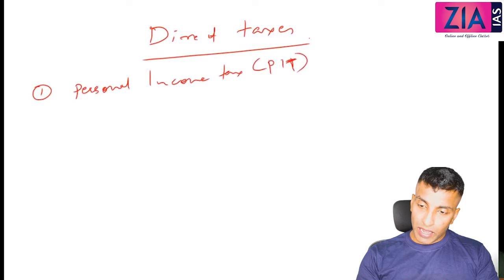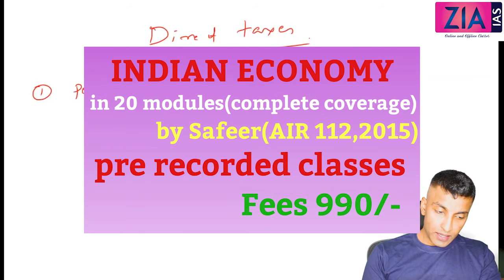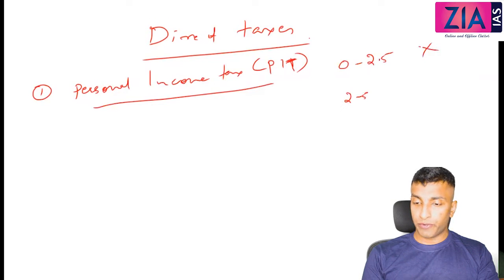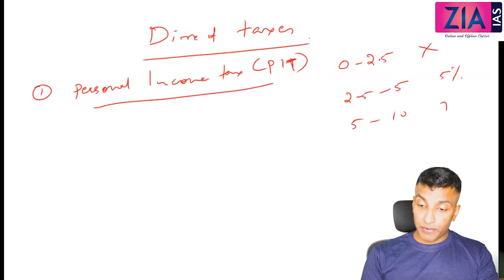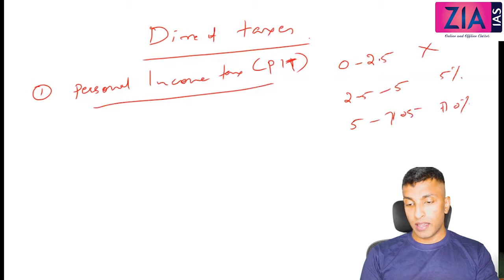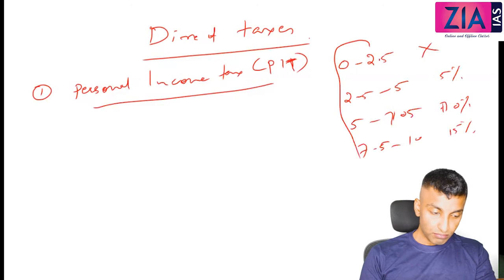Actually, in your economy module, I have updated all these classes. This thing I have updated. So personal income tax, just before I have told you, right? So the tax slab also I have told you: 0 to 2.5, no tax; 2.5 to 5, 5 percentage; 5 to 7.5, you have 10 percentage; and then 7.5 to 10 you have 15 percentage. So that is actually the tax slab.